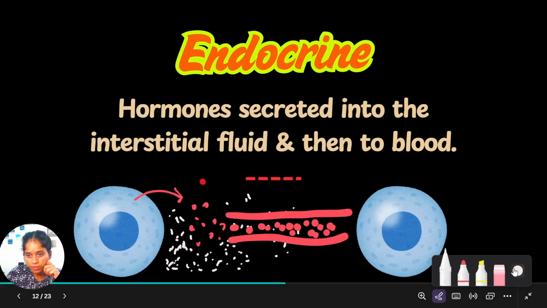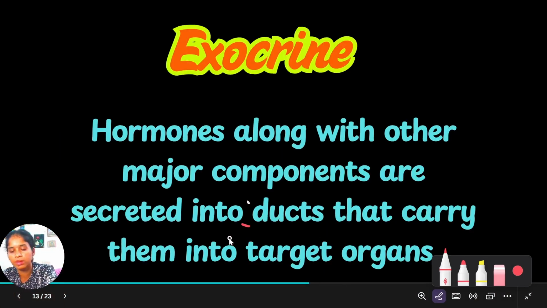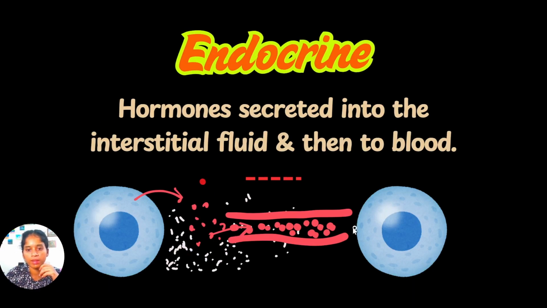See, from the cell to the interstitial fluid, and from the interstitial fluid to the blood capillary, to the blood and to the target cell. In this case, the target cell will be far away from the production site. The production site will be somewhere else, and the target area, the specific area on which the hormone acts, will be far away. That is endocrine secretion.